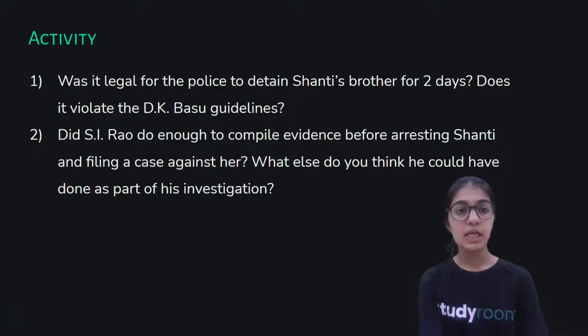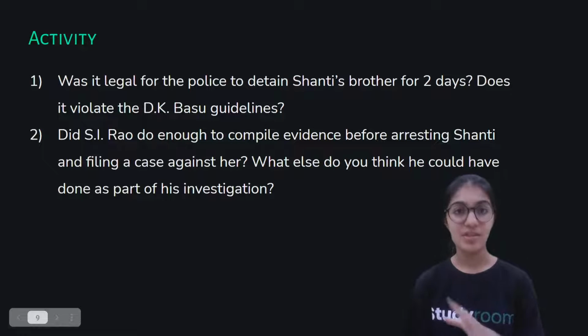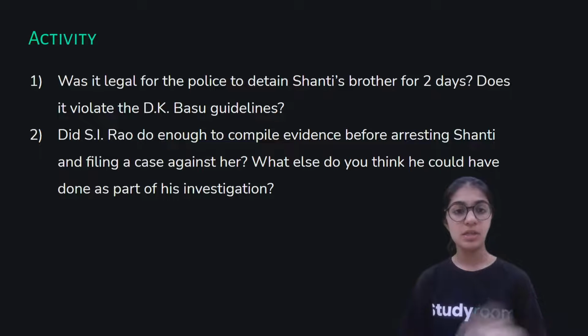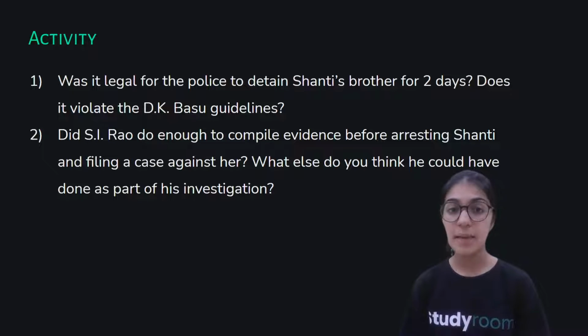Okay, so there are two questions. Let's do it one by one. The very first says, was it legal for the police to detain Shanti's brother for 2 days? Does it violate the DK Basu guidelines?